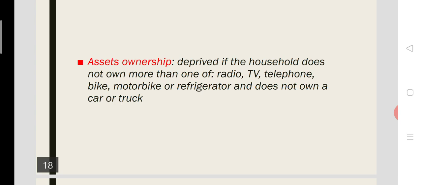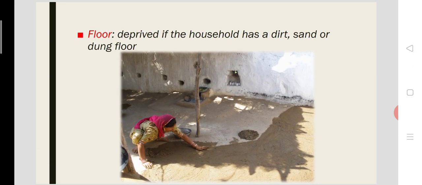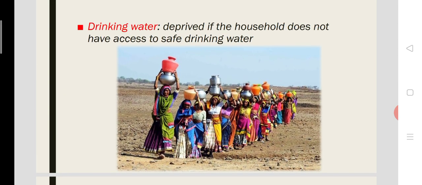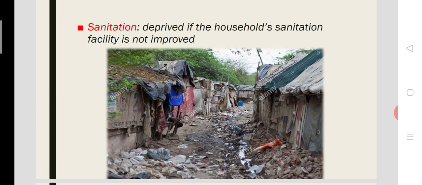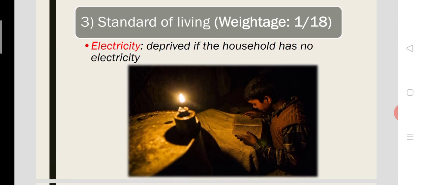It's a wider dimension, as it has six indicators, including asset ownership, cooking fuel facility, improved flooring, where those who have improved flooring will be considered as having a better status level, drinking water facility, access to drinking water facility, then sanitation facility, and electricity connection. So these are the different indicators of the standard of living.